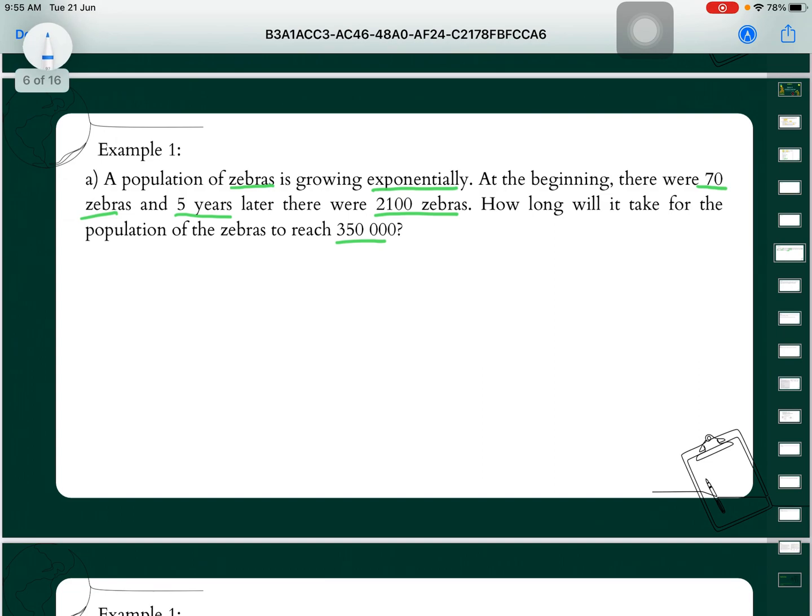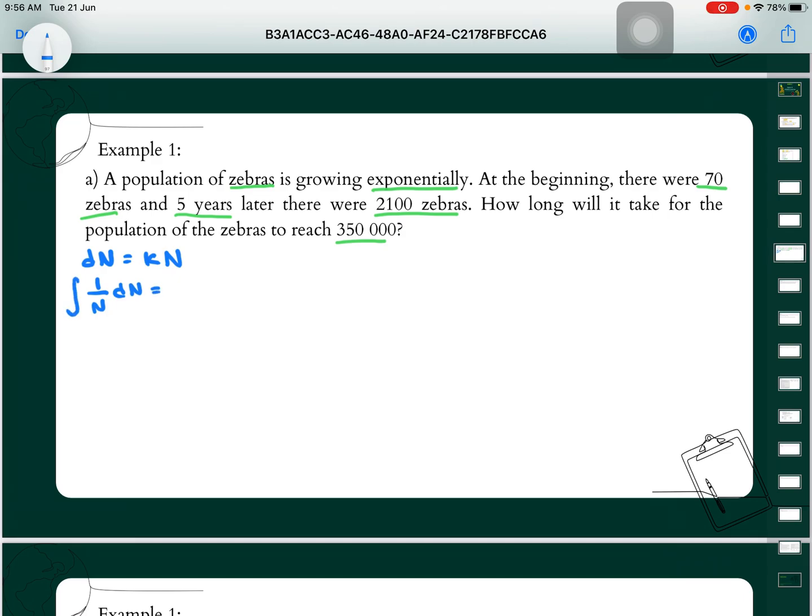First of all, we try to prove the formula that we have proved previously, one step at a time. dN over dt is equal to kN. In order to solve this equation, we change the position, so we get 1 over N dN equal to k dt.